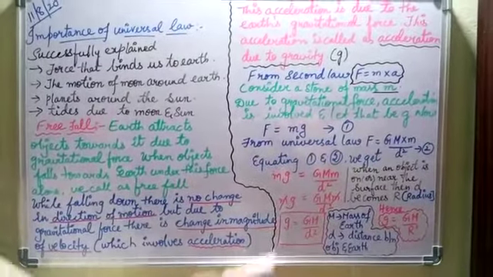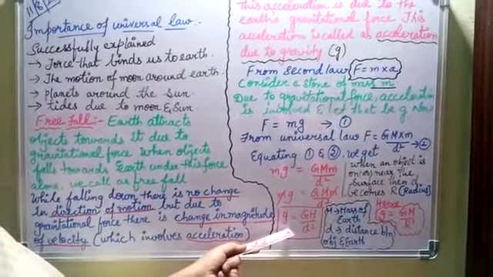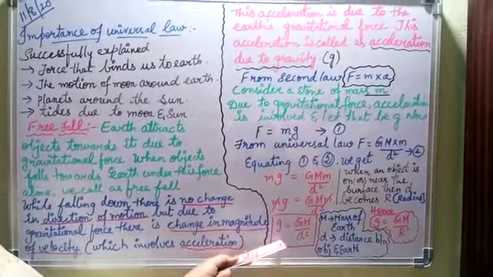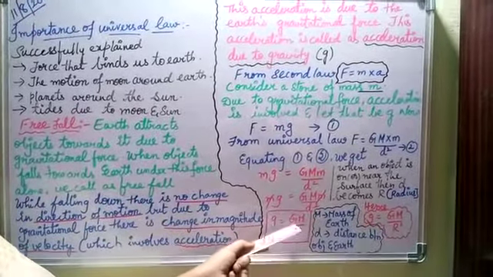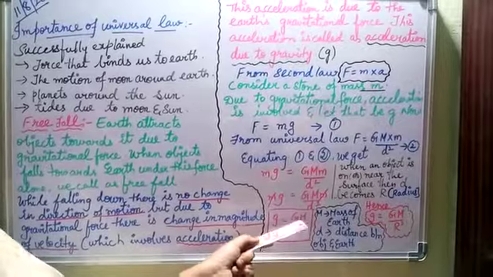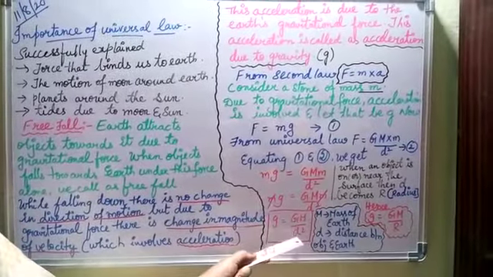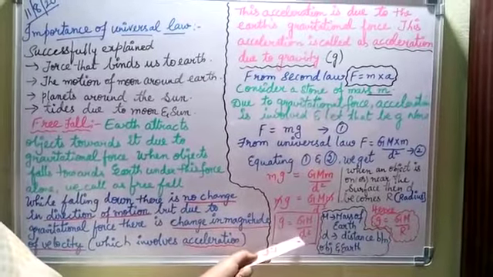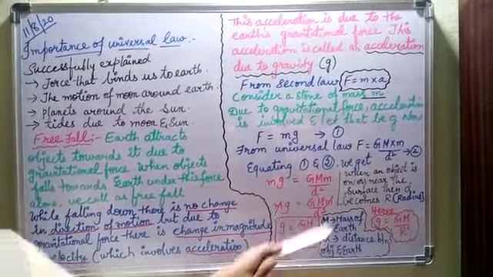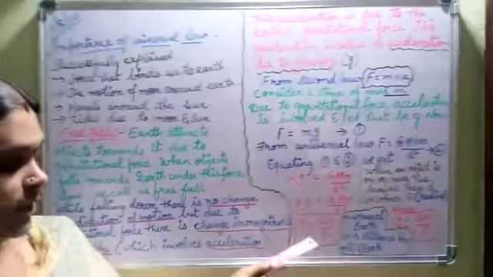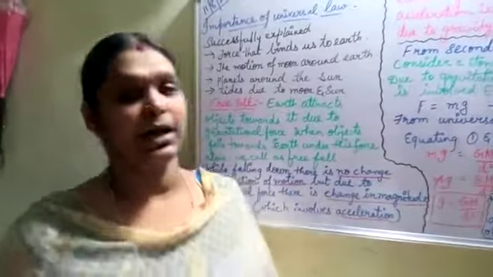Okay, children. So small g is nothing but acceleration due to gravity. The equation is small g is equal to GM by d square, where G is the universal gravitational constant, M is the mass of the earth, and d is the distance. Suppose the object is on or near the surface, the distance becomes the radius. So g is equal to GM by r square.